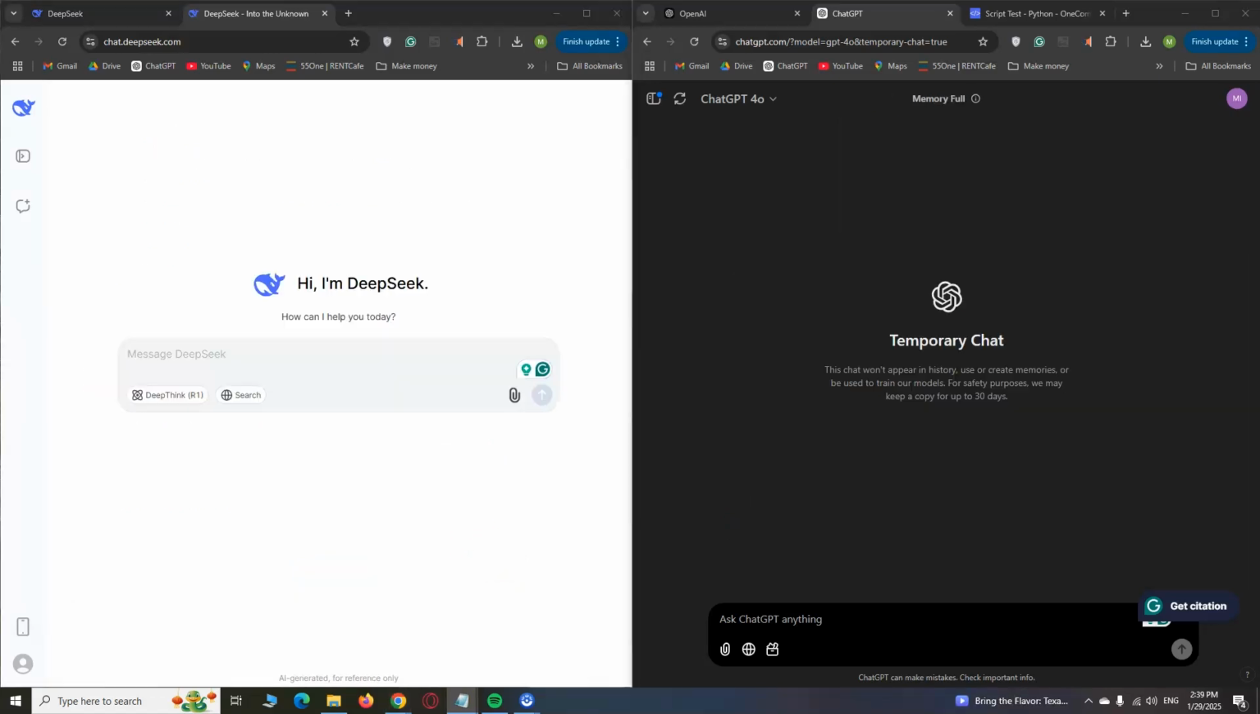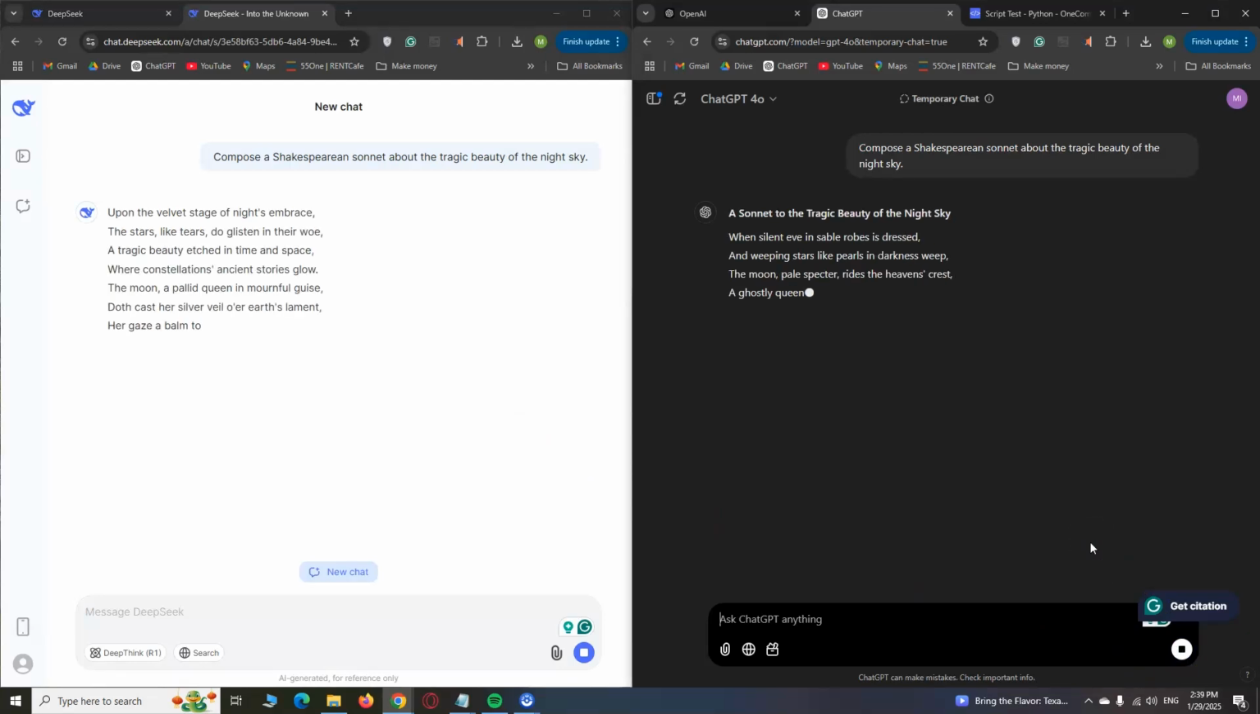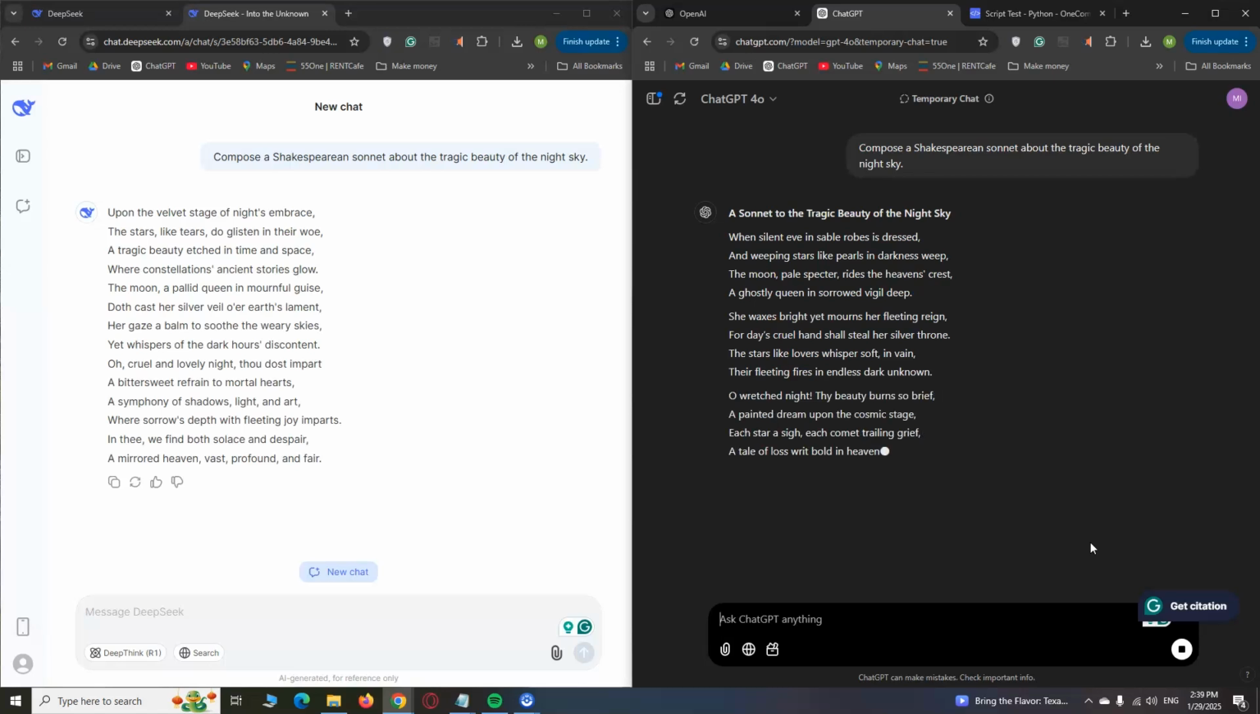In the next challenge, I would ask both models to write a poem, a Shakespearean-style sonnet about the tragic beauty of the night sky. Let's see, how would they go about it? Well done both. Now, let's ask them to change the style to haiku.